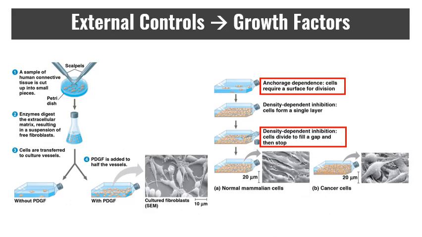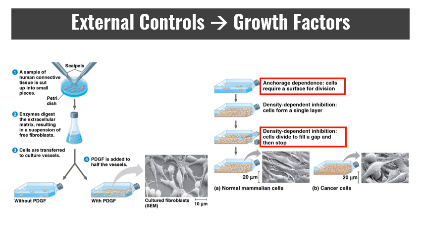These are going to be external controls released by certain cells that stimulate other cells to divide. Researchers have discovered at least 50 different ones, and a good example of this is the platelet-derived growth factor. This is produced by blood platelets and is required for the division of fibroblasts. These connective tissue cells have receptors on their membranes and allow for the response to injury. We do find that there are two major control mechanisms for these growth factors.